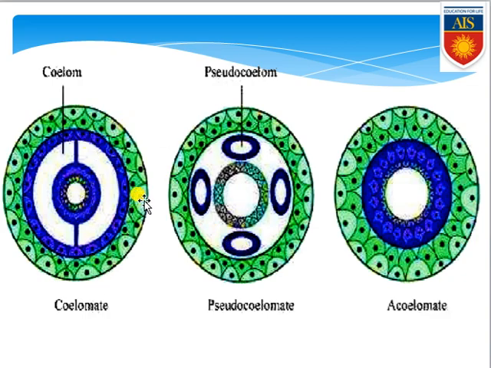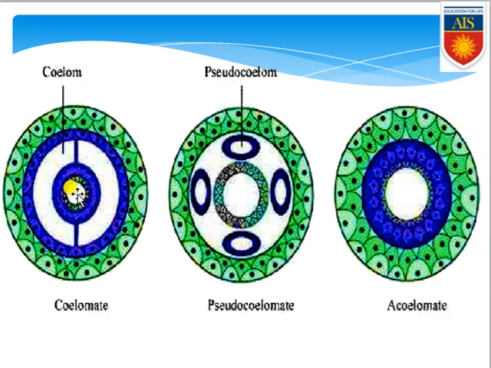Now if you come to the eucoelomate organisms, you can see outer there is the presence of ectoderm. After that, there is a blue colored layer, the outer mesodermal layer. Then there is another small blue ring-like layer, the inner mesodermal layer. After that, inside there is another layer, commonly known as the endodermal layer, and within that there is a lumen, that is the gut.